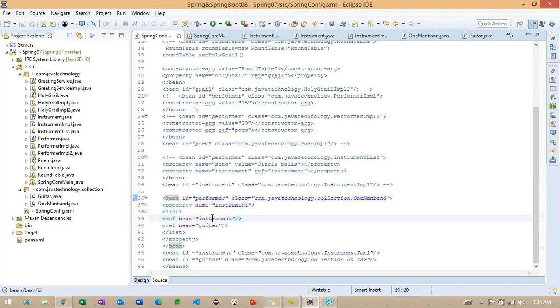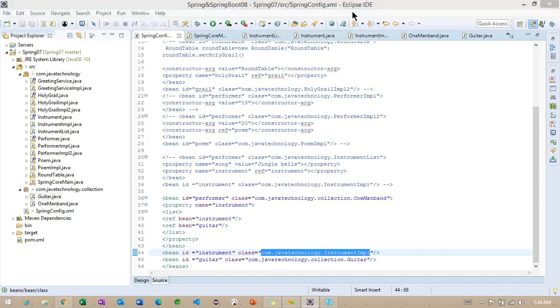Okay. See, wrapper class means the classes provided by Java. Is this instrument IMPL provided by Java, or did we create the class just now? We created it. Right, we created it.